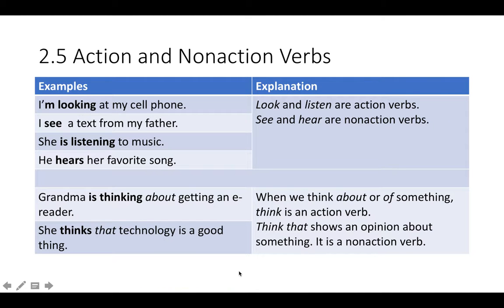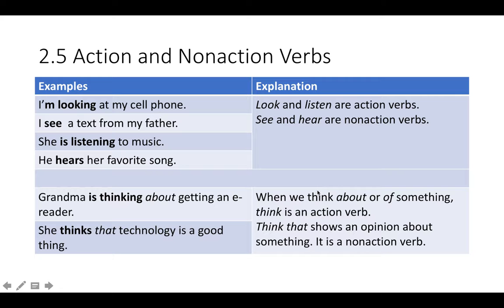Okay, look and listen are action verbs, but see and hear are non-action verbs. So I say, I'm looking at my cell phone. I see a text from my father. See is a non-action verb. It never is in the continuous. She is listening to music right now, but he hears her favorite song. Hear is non-action, and you never put it in the present continuous. You never say he is hearing.